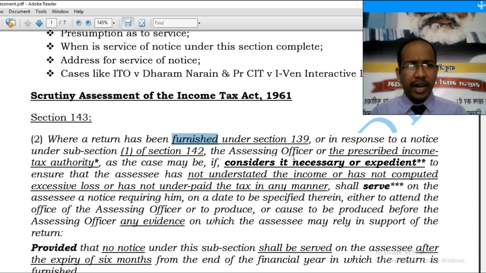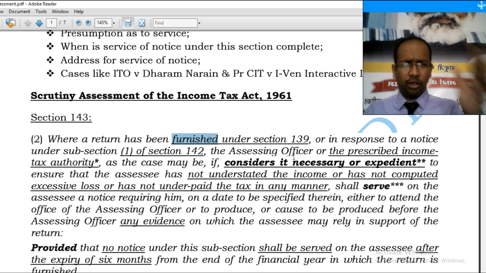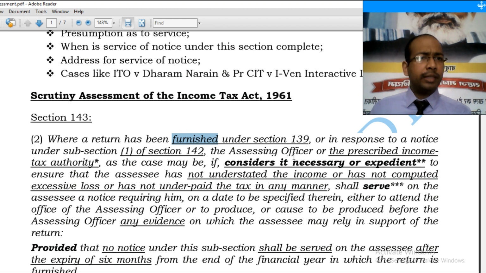What was required under this section before the notification of the prescribed authority was that only the jurisdictional AO has the power to give notice. And there was the procedure of objection to the notice under section 124, and there were related case laws regarding that. Since the prescribed income tax authority has been notified, the effect has been diluted.